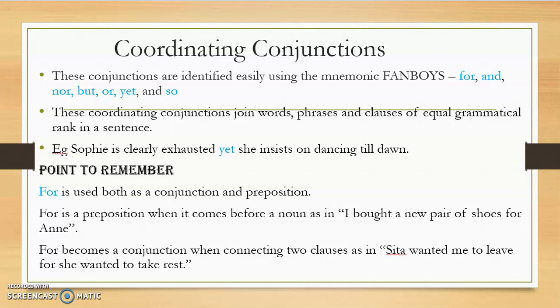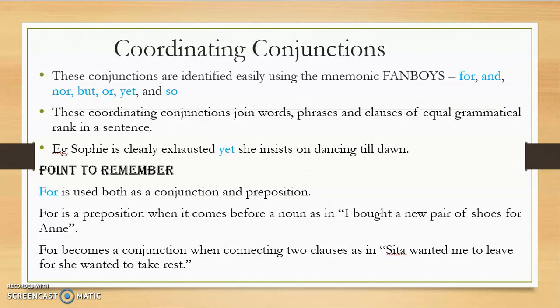Now, let's take a look at when for can be used as a conjunction and when it can be used as a preposition. For is a preposition when it comes before a noun, as in, I bought a new pair of shoes for Anne. I bought a new pair of shoes for Anne. In this sentence, for is a preposition. Here, we can very clearly see that for appears before the noun and therefore for becomes a preposition.